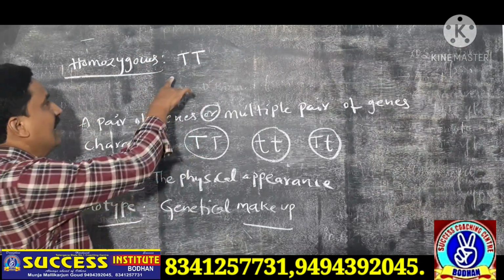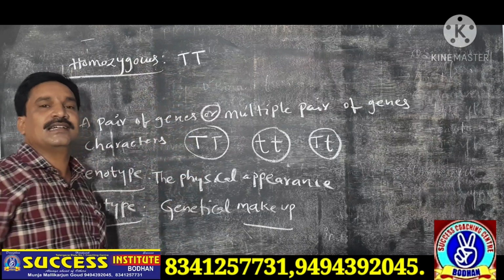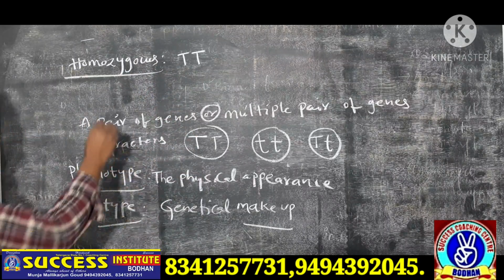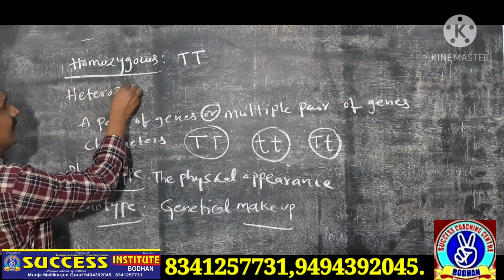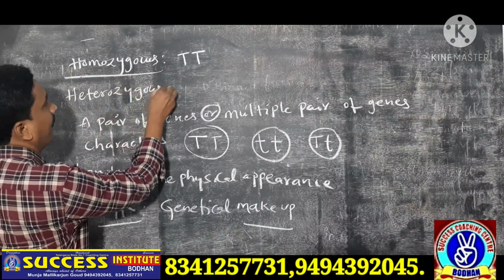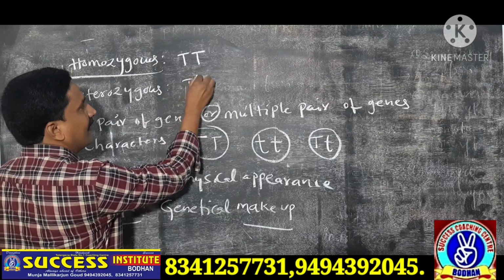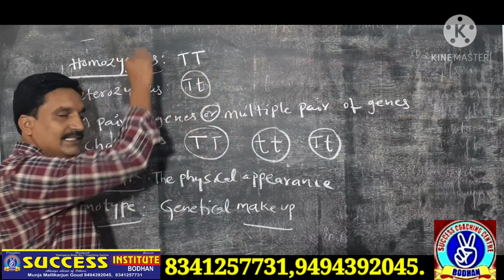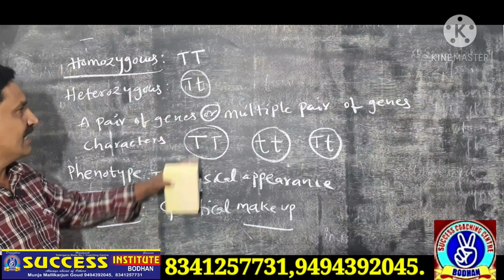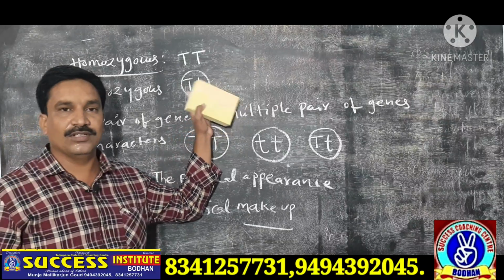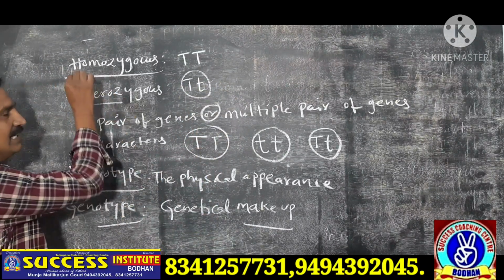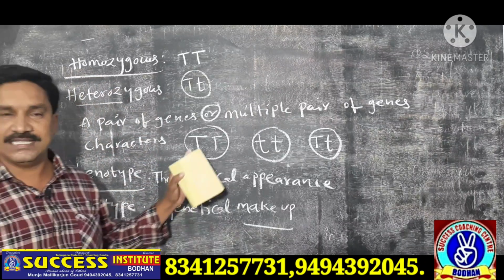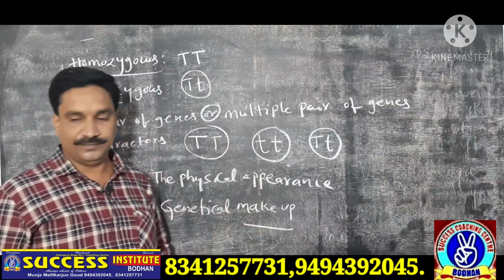This condition is called homozygous condition. Next one is heterozygous. For example, capital D, small d, both are different. It is a tall character, it is a dwarf character. Both are different. This is known as heterozygous condition.